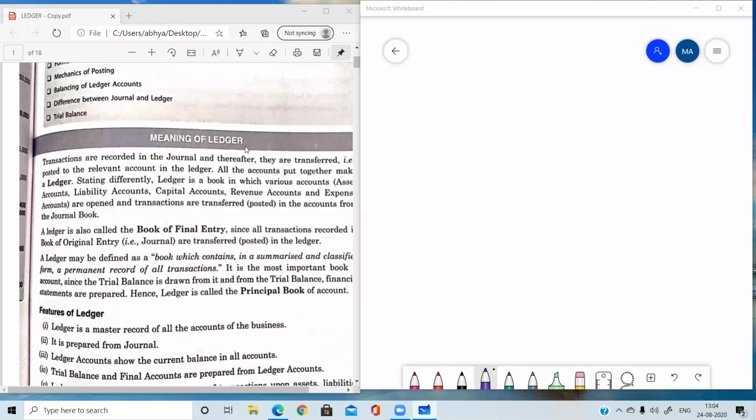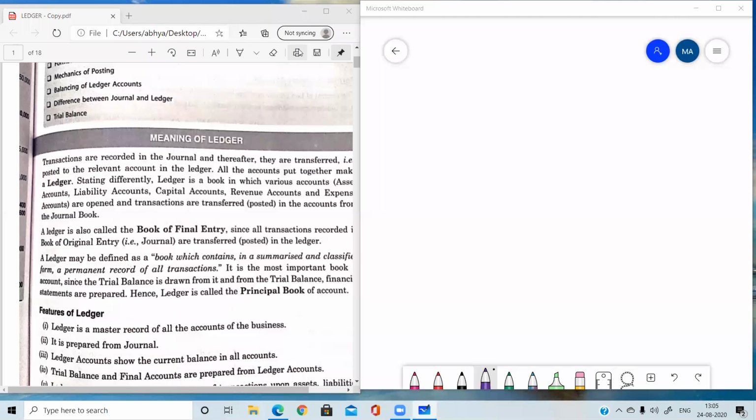We have already completed journal in 11th class accountancy, and today I am going to start with chapter 9, ledger. Journal means recording of the transactions. We are doing the accounting process, and in it we have already done an important first step, that is the recording of the transactions. So today I'm going to start with ledger.